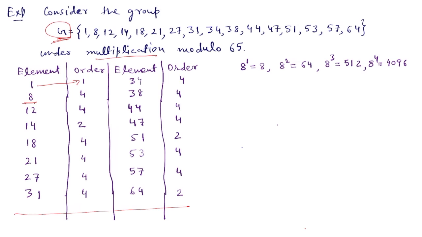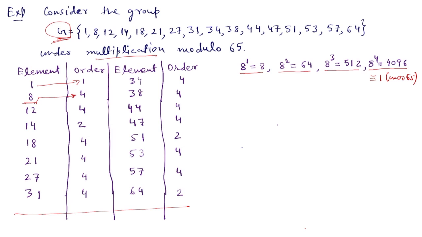So 8 to the power 1 is 8, 8 square is 64, 8 cube is 512, and 8 to the power 4 is 4096, which is congruent to 1 modulo 65. So order of 8 is 4. Similarly, by finding the powers of all these elements, we can find the orders of these elements.